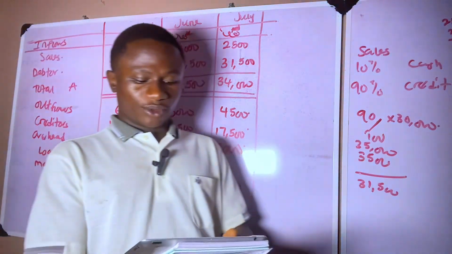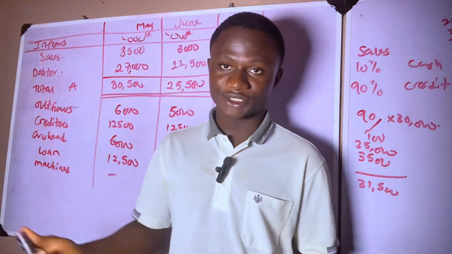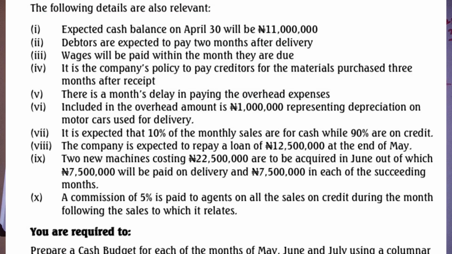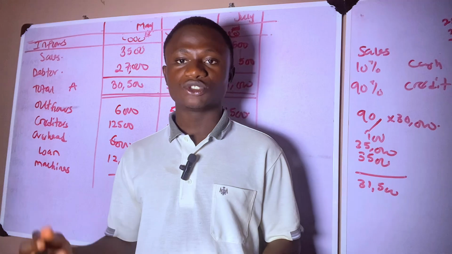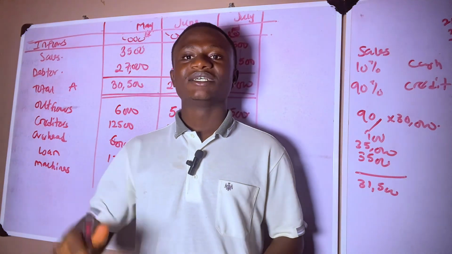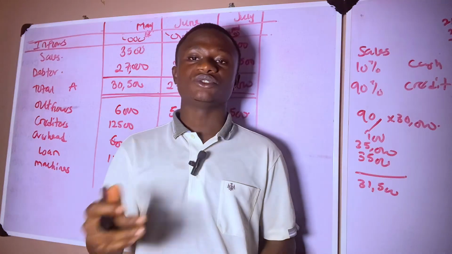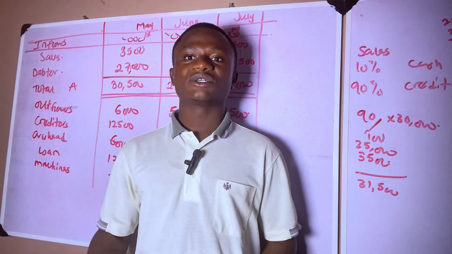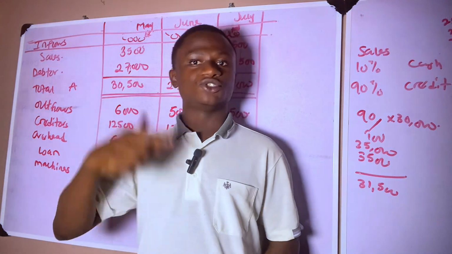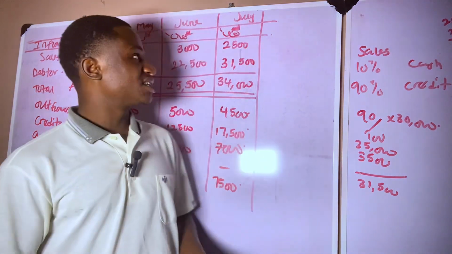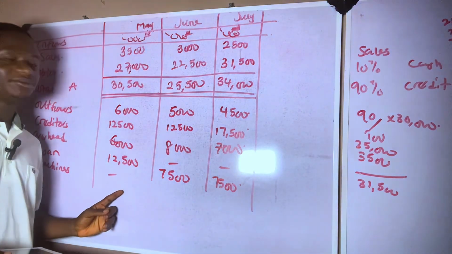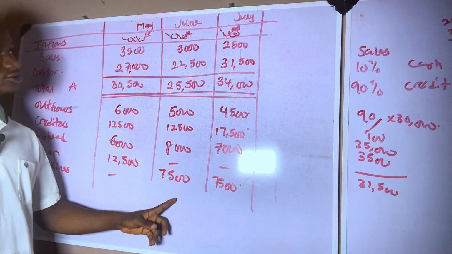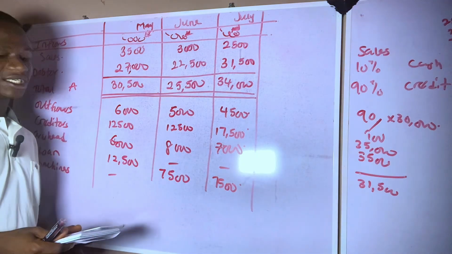Now, they told us lastly, the last additional information, that a commission of 5% is paid to agents on all the sales on credit during the month following the sales to which it relates. So what does this mean? It means that commission is paid to our agents. For example, if this is the month of May, they are going to be paying commission of May in June to our agents. That means that commission of April will be paid in May, commission of May will be paid in June, commission of June will be paid in July. So that's what it means.